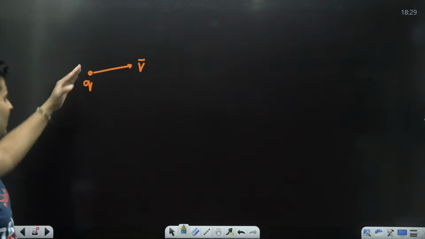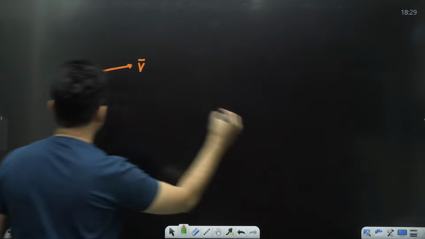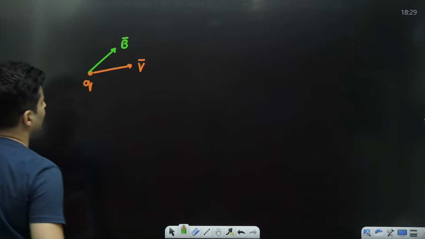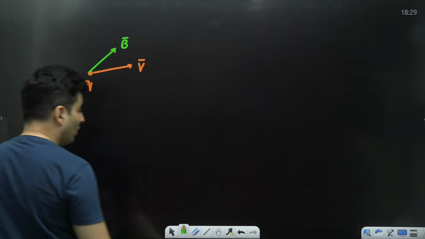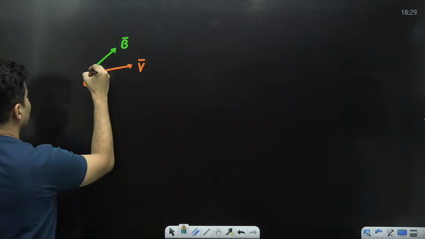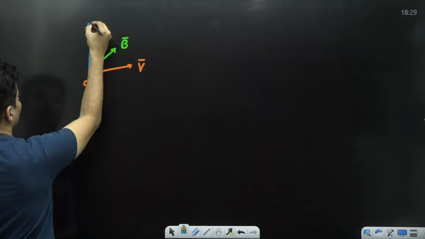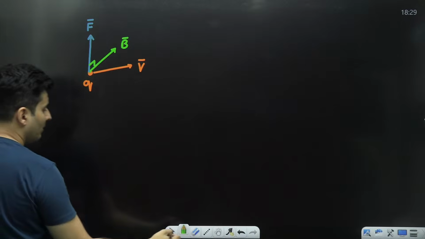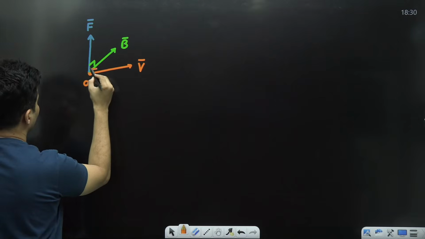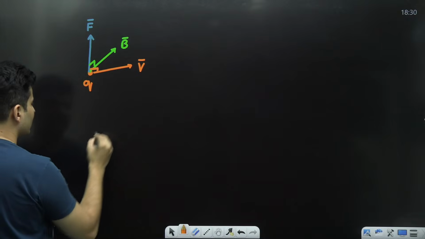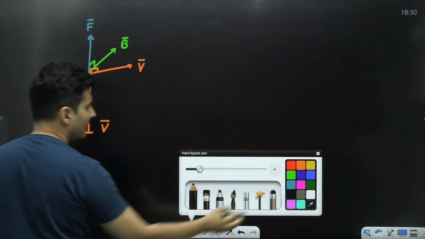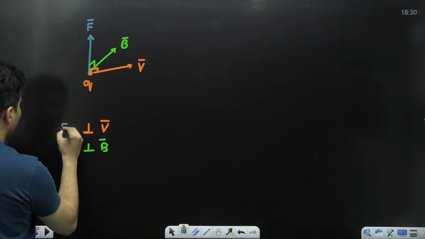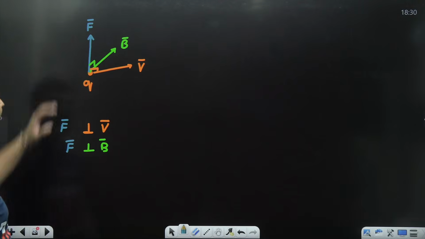So coming back, if a charge is in motion, and then I tell you, listen, that there is a magnetic field over here acting like this, it's a vector quantity, then the force acting on it happens to be something like this, but you have to visualize this in 3 dimension, my dear students. It's not only perpendicular to the magnetic field, but it is also perpendicular to the velocity. Very interesting. It's perpendicular to the velocity. It's also perpendicular to the magnetic field. This is the magnetic force acting on it. Very interesting.